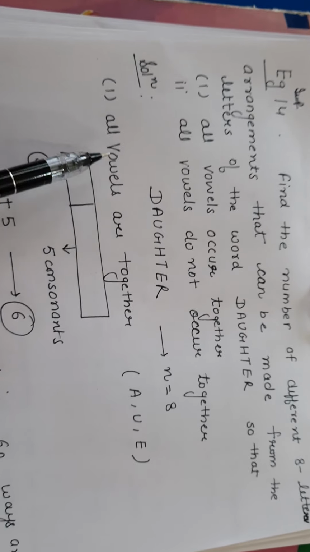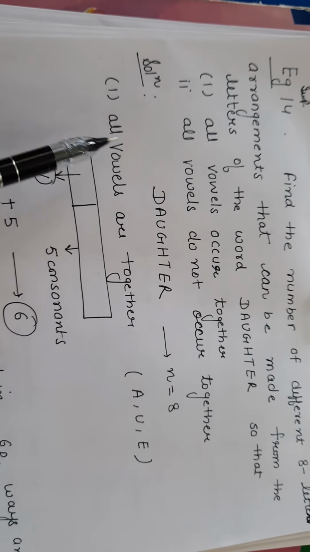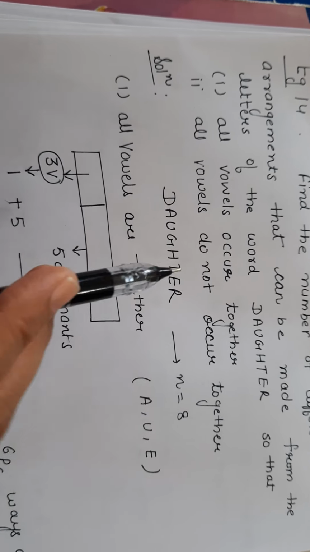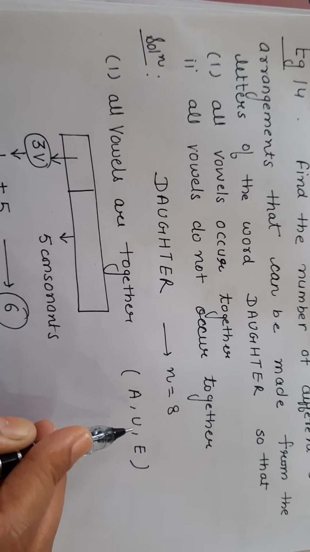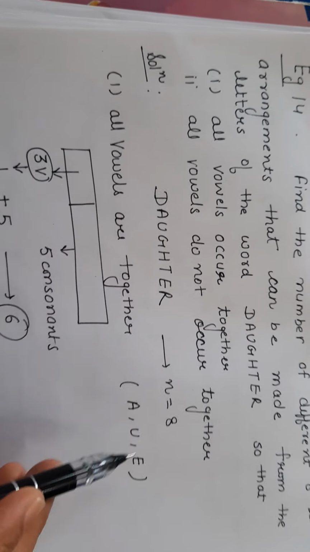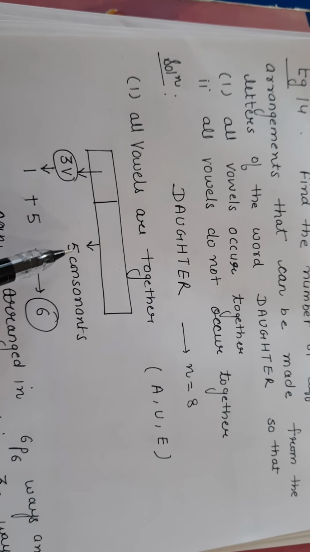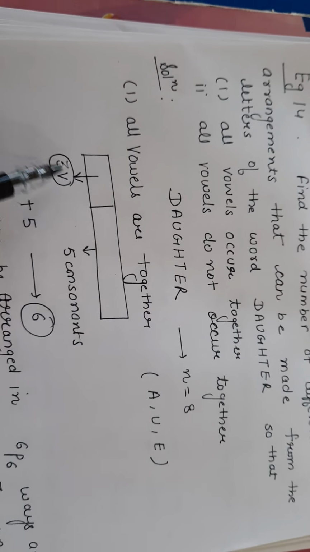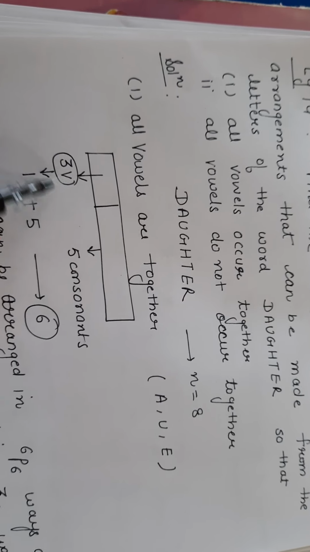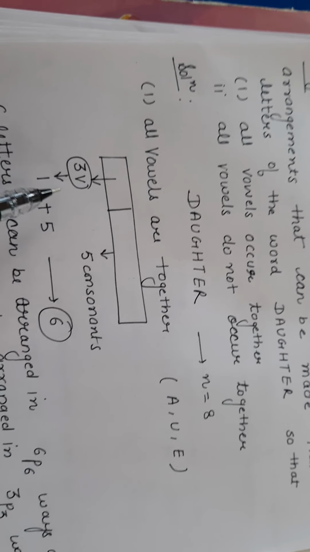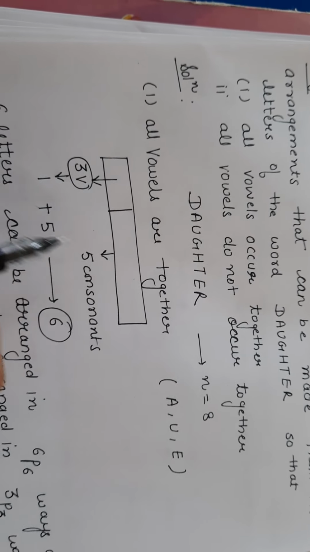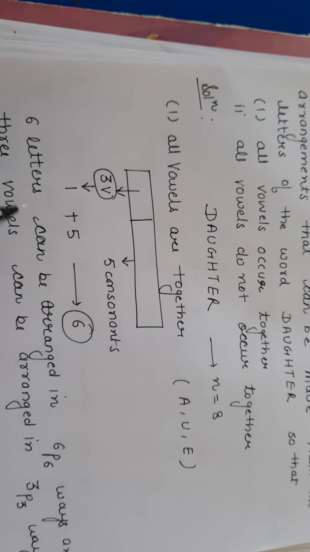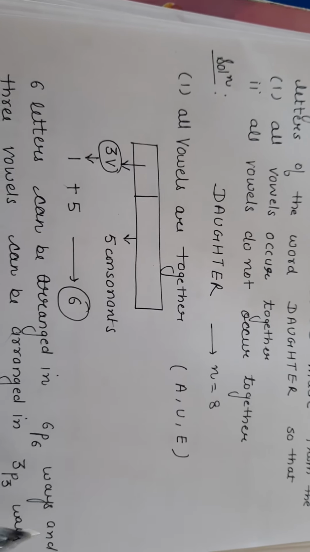Now you have to write the arrangement where all vowels are together. The vowels are A, U and E. That means we have 3 vowels, so the remaining 5 will be consonants. Now we consider these 3 vowels as a single letter. So 1 plus 5, remaining 6. Now these 6 letters can be arranged in 6P6 ways, right?